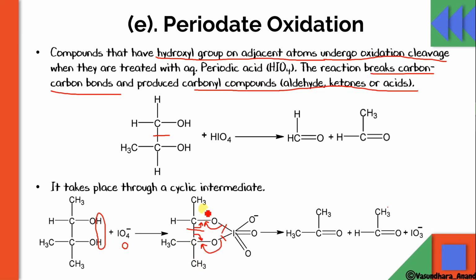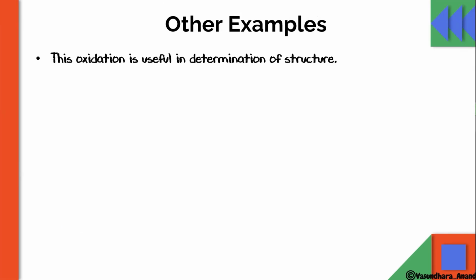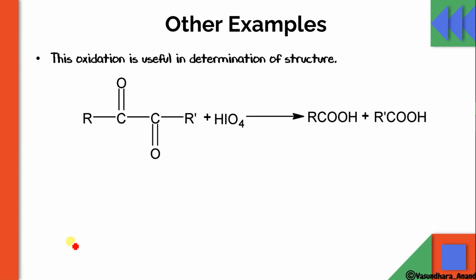That means one ketone formed and the other aldehyde formed, acetaldehyde. In this case, it was primary formaldehyde and acetaldehyde because it was H. Yes, here it is CH3. I hope it is clear. Let's do another reaction, some other examples. This oxidation is useful in determination of a structure, like HIO4, we use it to determine structure.